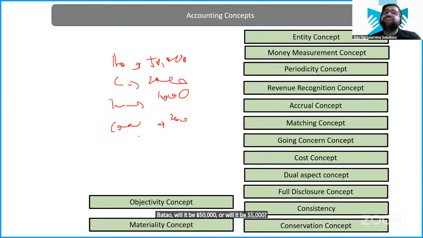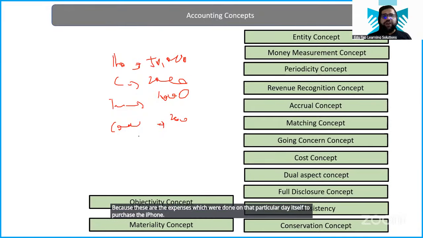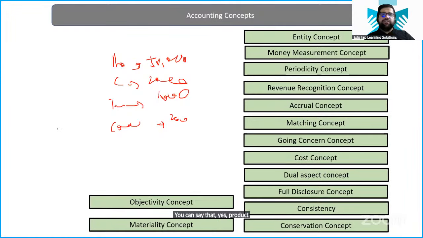Why are you saying 55? Can you tell me? Because these are the expenses which were done on that particular day itself to purchase the iPhone. You can say that yes, product cost is 50,000, but to make sure this product remains healthy, to make sure this product goes for a longer period of time, you have done certain expenses on it. So this will be included in the cost of purchase. This is what cost concept says to you, right?